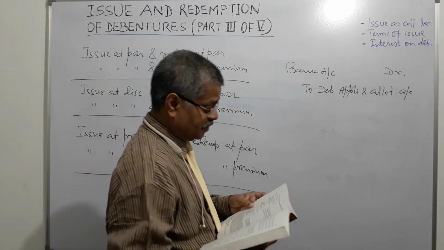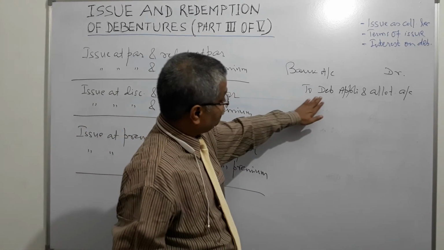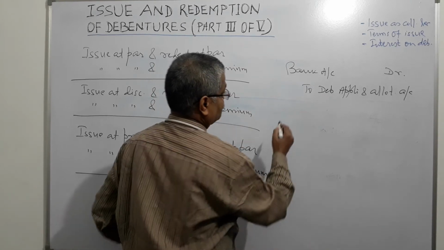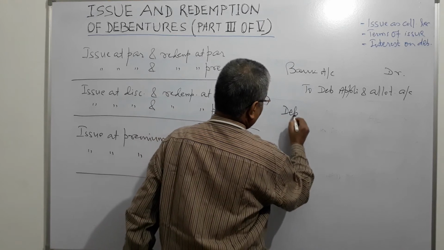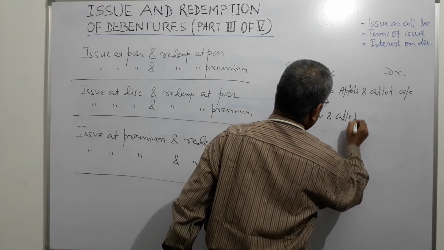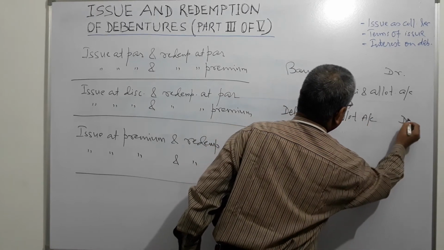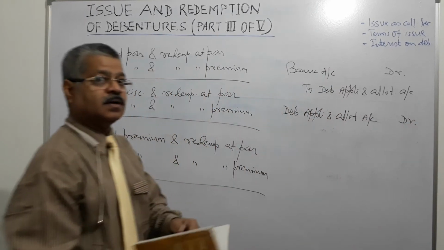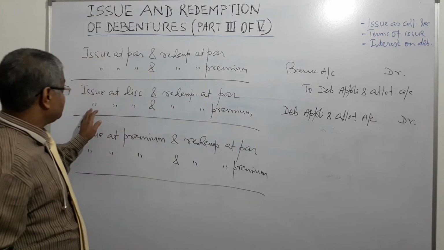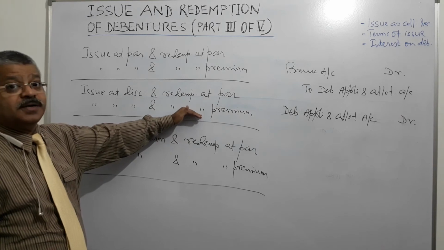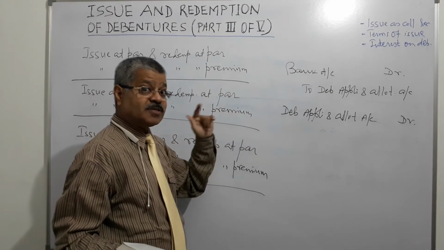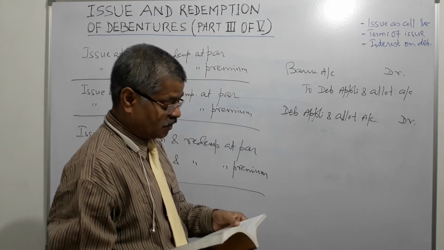So we go ahead. Debenture application and allotment account will obviously be debited, where the money has been parked. Now, what other will be debited? We have already discussed if redemption is at premium, then loss on issue of debenture account will come into picture.